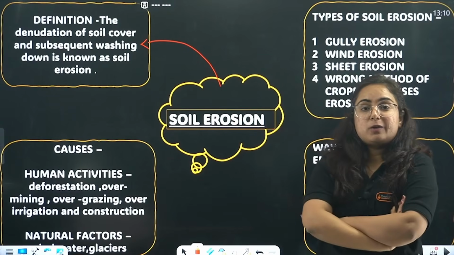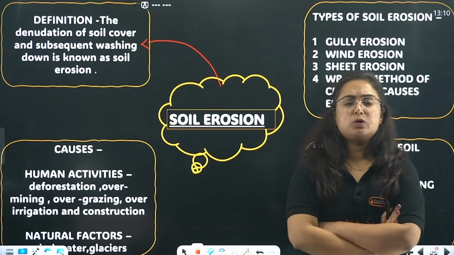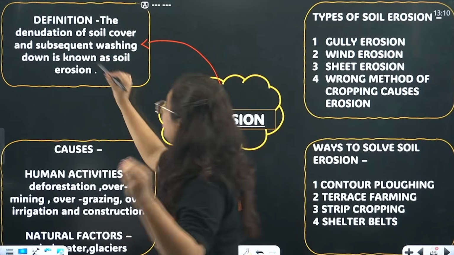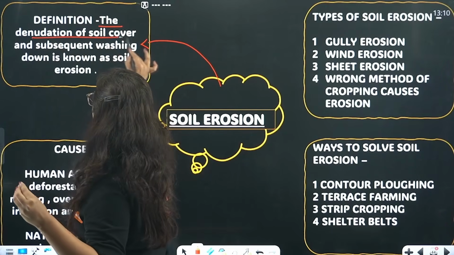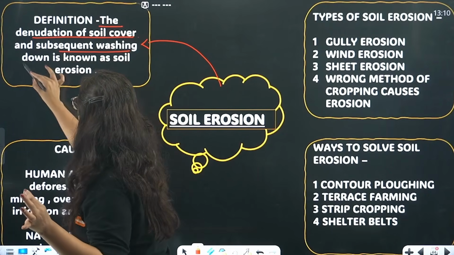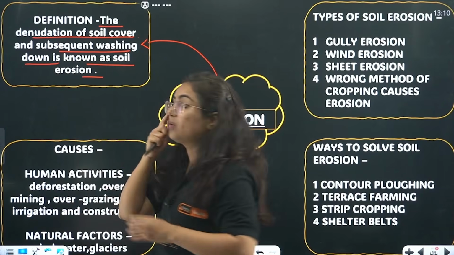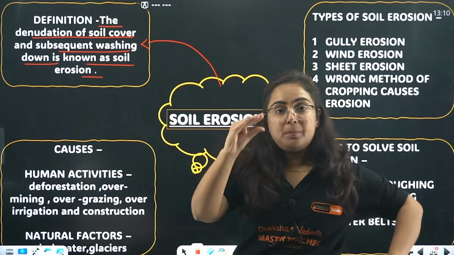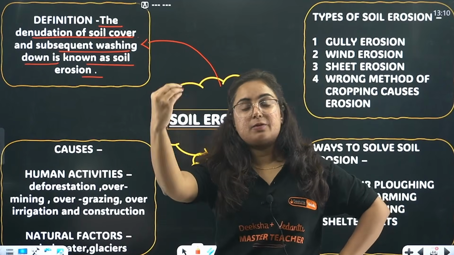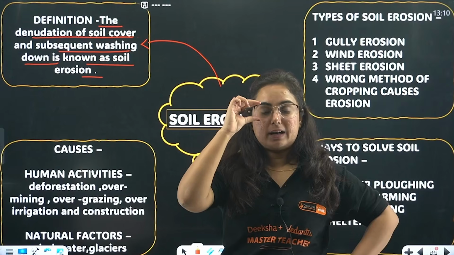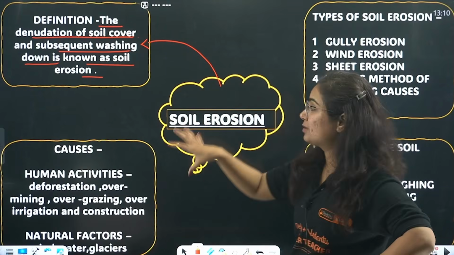It is the denudation of soil cover. Subsequent washing down is known as soil erosion. When the top layer of the soil washes away, this problem is soil erosion.